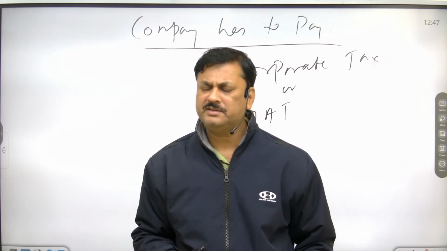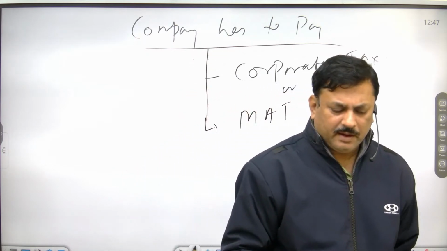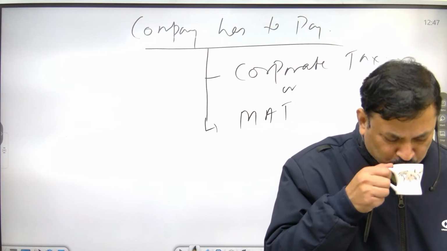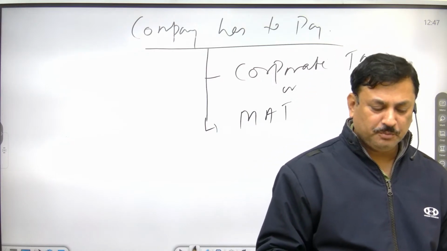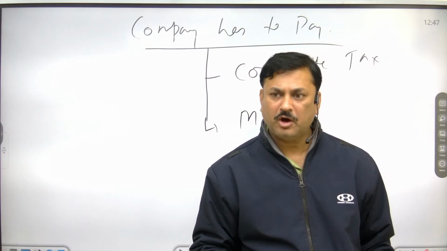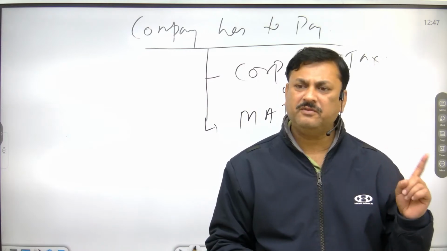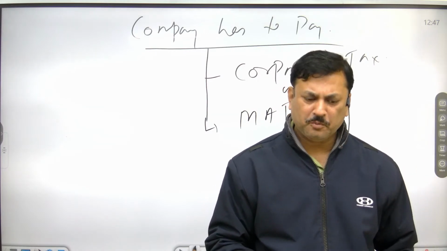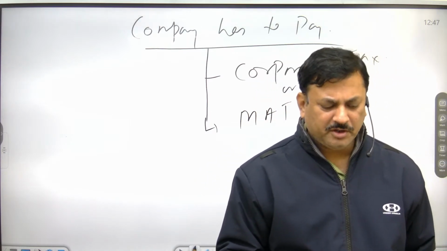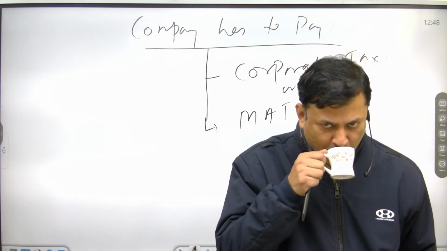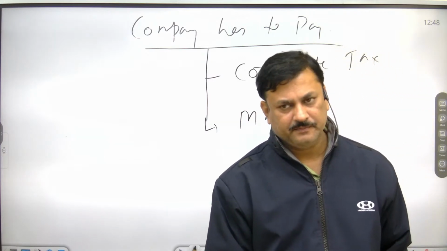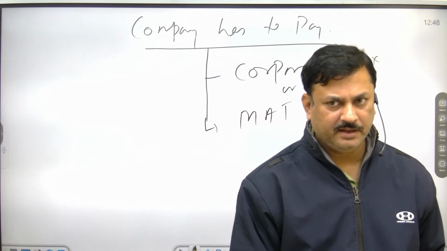Look here, write one. The company has to pay corporate tax, corporate income tax. Corporate income tax is the income tax of a corporation, a company. Corporate tax or minimum alternate tax, whichever is higher. It is whichever is higher, not both.